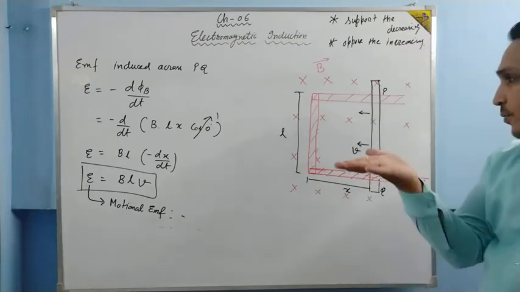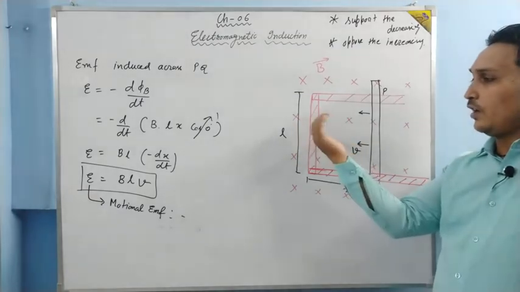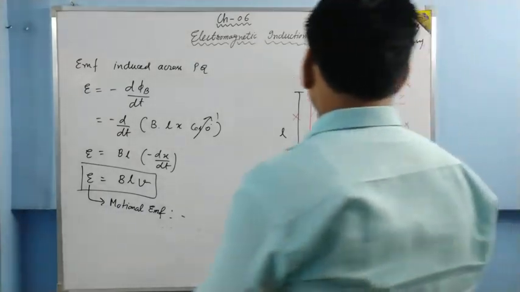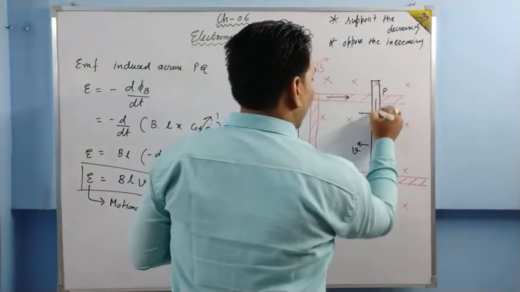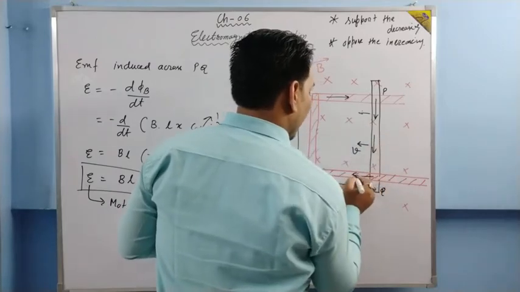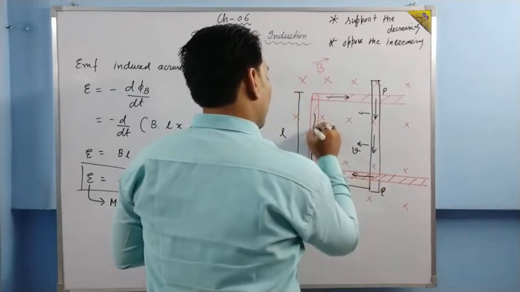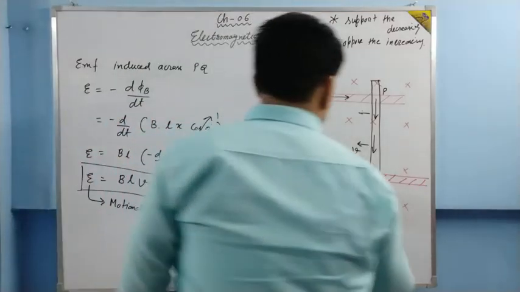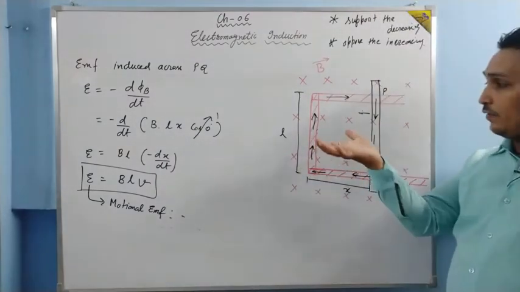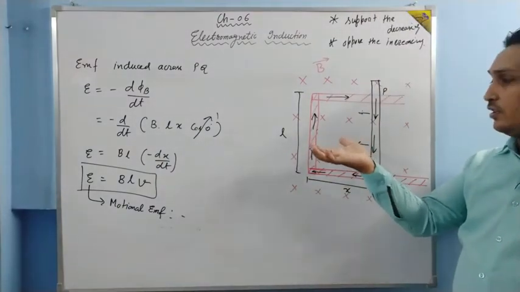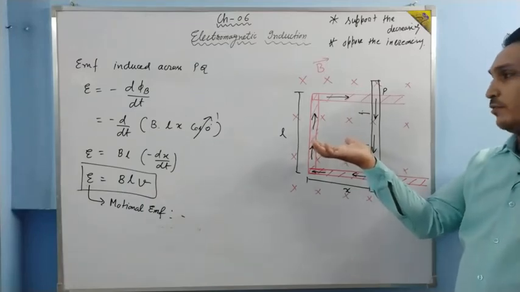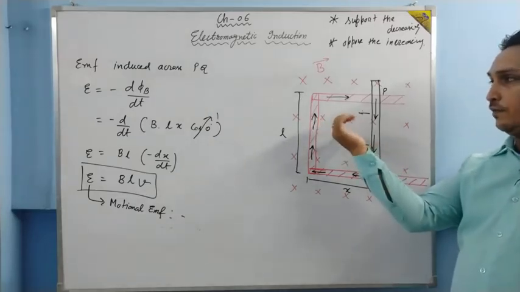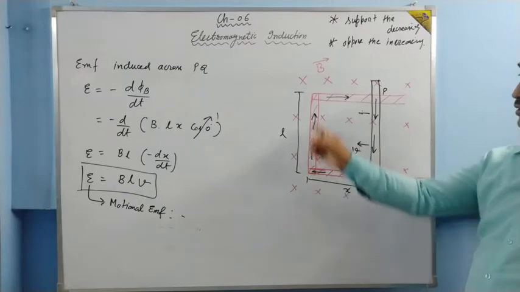When you have to support this magnetic field, then the finger curl goes like this. So basically here current is developed and that current will go this way. Why this way? Because the magnetic field which is passing through the area is decreasing and we have to support that magnetic field. So our magnetic field should be in this way. When we curl the finger, the direction of current is this.